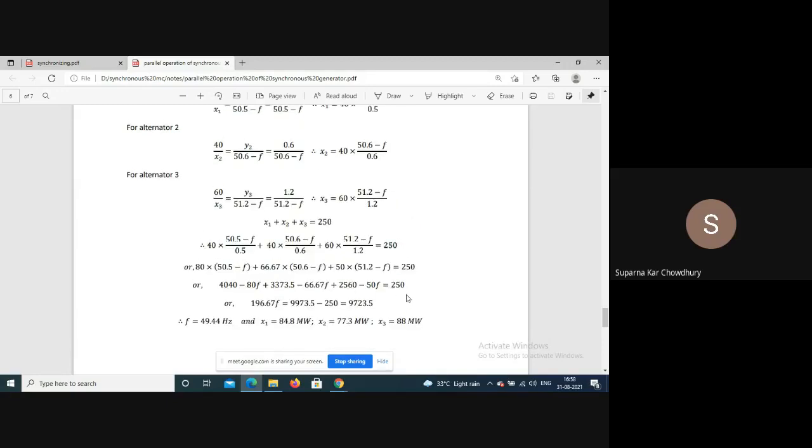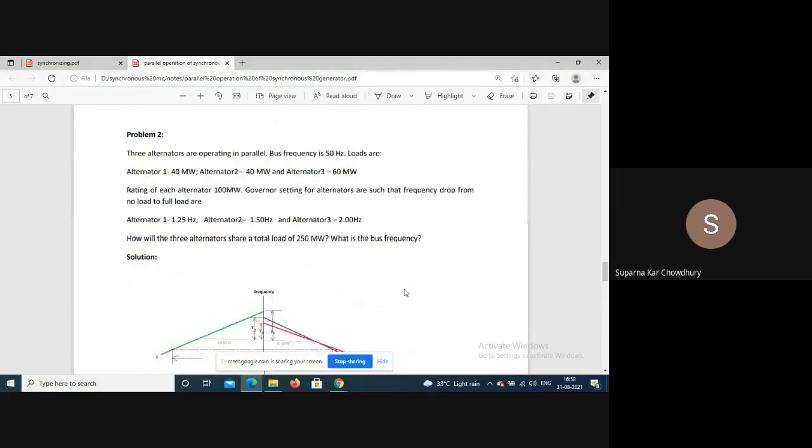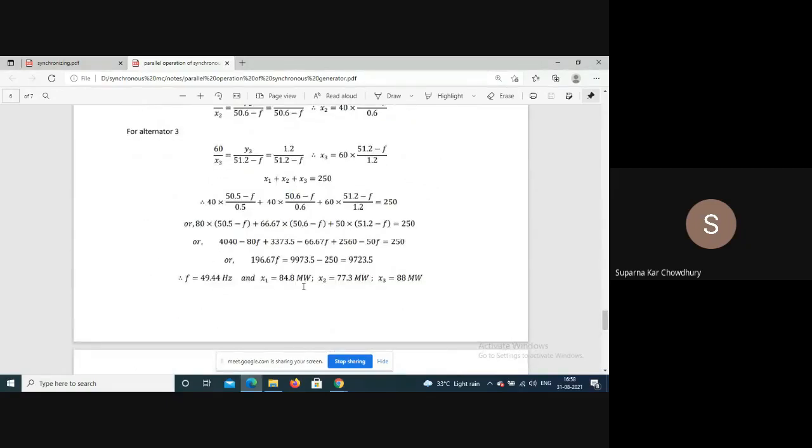So here also you can see that the power which the generators are supplying does not depend on the rating, because the ratings are the same for each. We have 100 megawatt rating, but the powers they are supplying are not equal. It is different. That is because their governor characteristics are different. If the governor characteristics are the same, then only they can share power proportional to their rating.